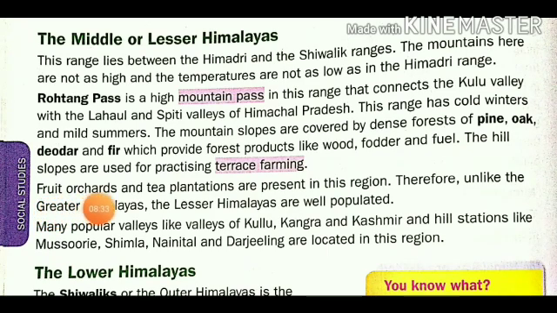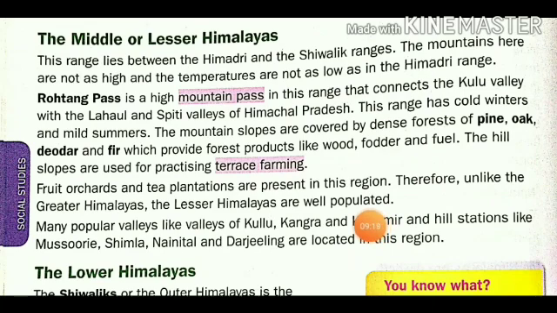Fruit orchards and tea plantations are present in this region, with many fruit trees, and tea plants are sown on the mountain. Therefore, unlike the Greater Himalayas where no one lives, the Lesser Himalayas are well populated and good for human settlement.